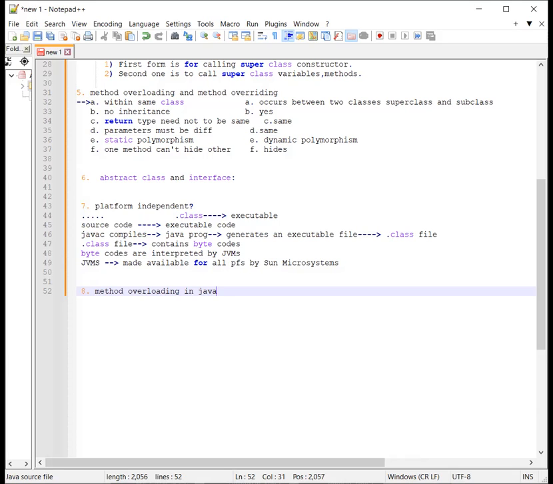So return type is not part of the method signature. We may have methods with different return types, but return type alone is not sufficient to call a method in Java. Clear? So a class having two or more methods with the same name but with different arguments, then we say that those methods are overloaded. Clear? Okay, cool.